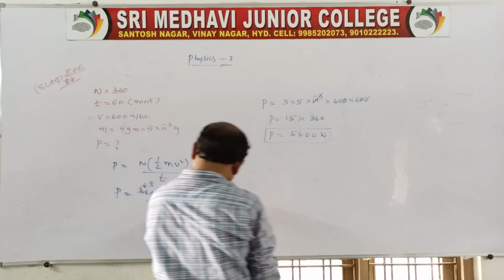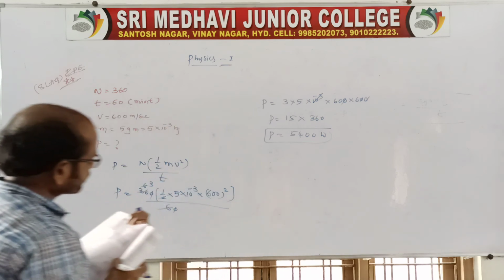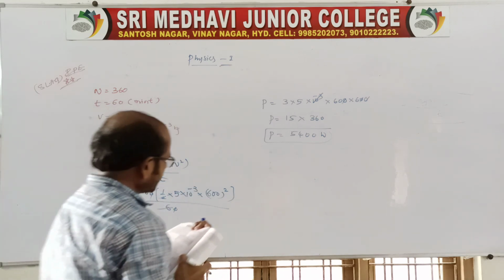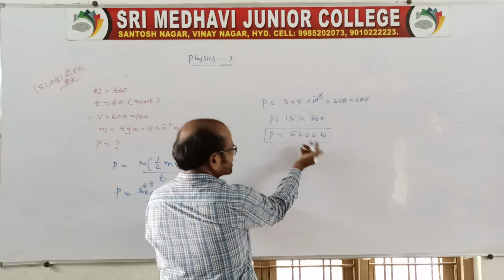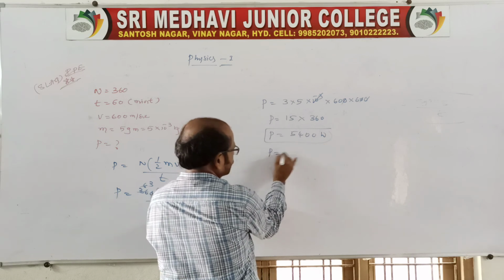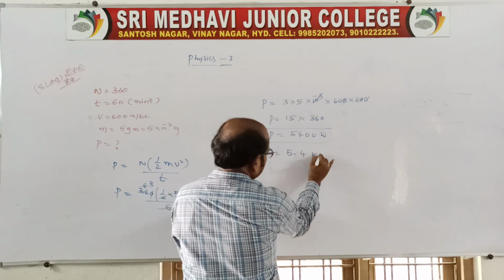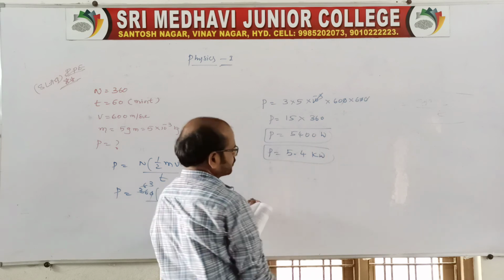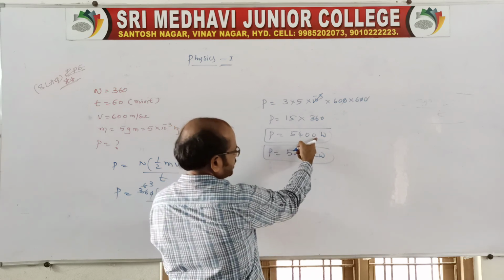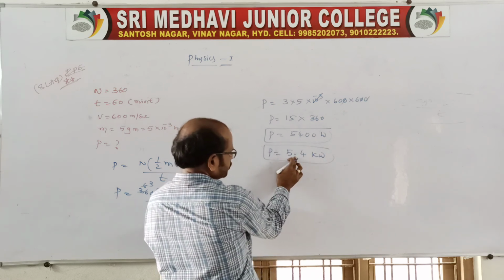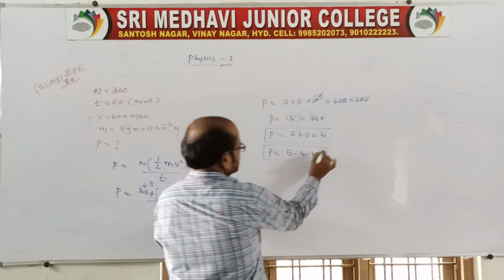Here the answer is in watts, but sometimes they may ask for kilowatts. It is 5.4 kilowatt. Kilo in the sense is 1000, so only 2 zeros are there. If you take kilo, then you put a point between these two. So this is the answer.